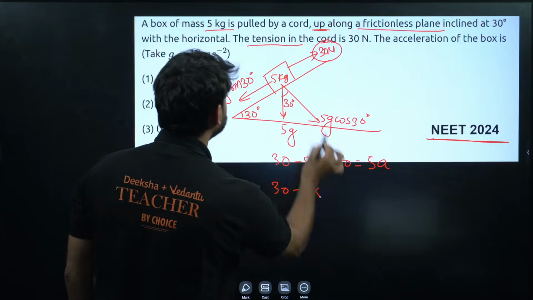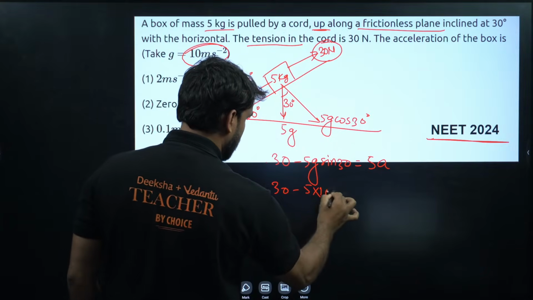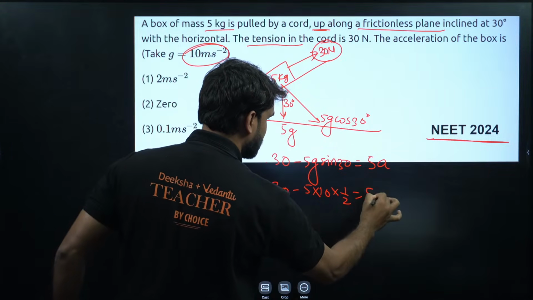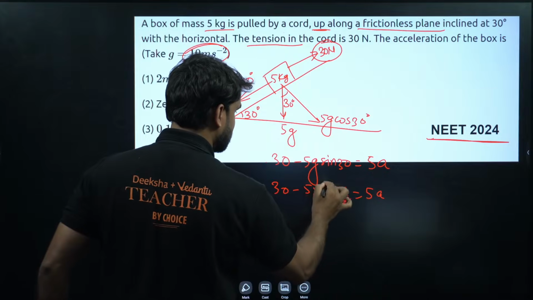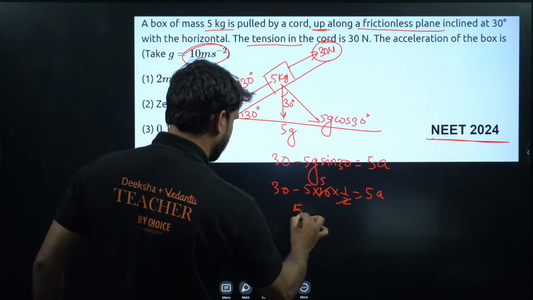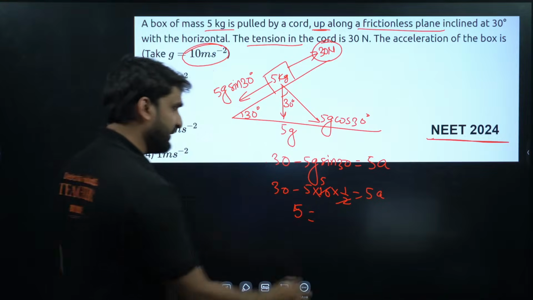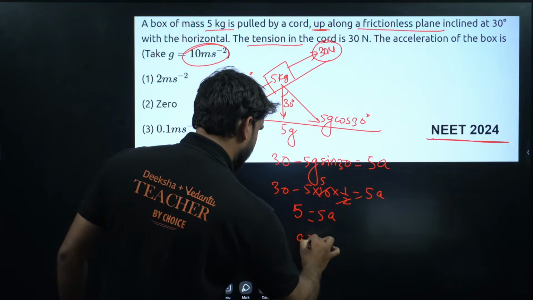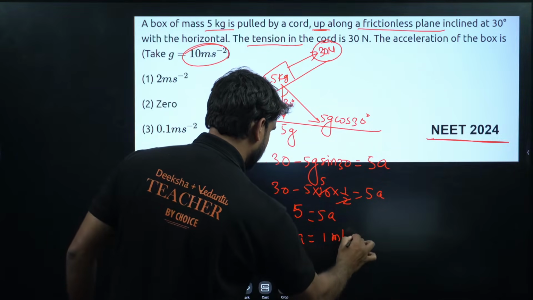This is 5g. How much g do we have to use? 10 here, and sine 30 is 1 by 2, which is equal to 5a. The 2 will cancel with the 10, giving 5 times 5. 30 minus 25 will be 5. Actually, 30 minus 5 into 5 will be 25, which is equal to 5a. So a will be equal to 1 meter per second square.